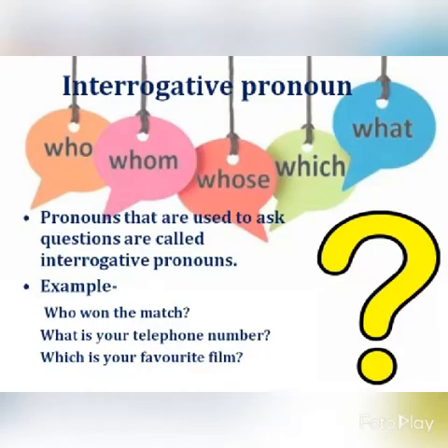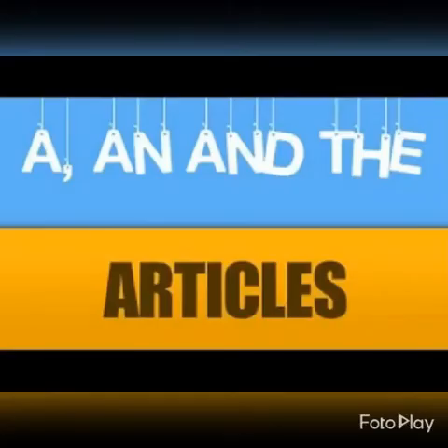Now kids, moving to our next topic, that is articles. This is a very easy chapter which you have learned in class 3rd as well as class 4th. So let us start. A, an, and the. These three are the main articles used in English language. Now where to use a and where to use an?